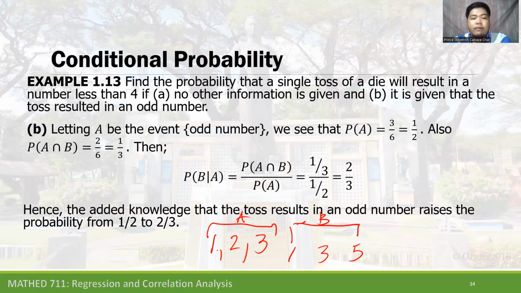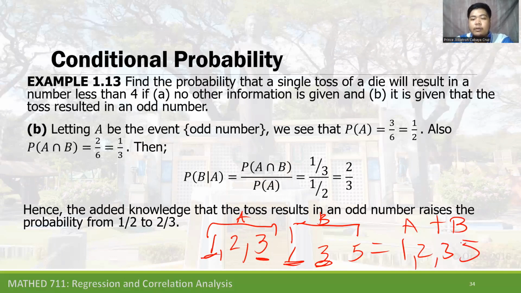Since 1 and 3 are common, A union B gives us 1, 2, 3, and 5.